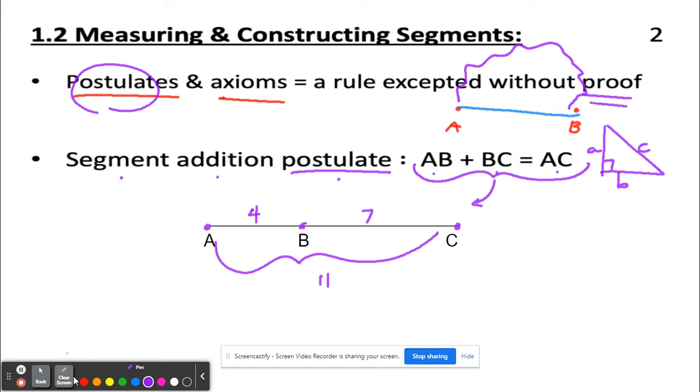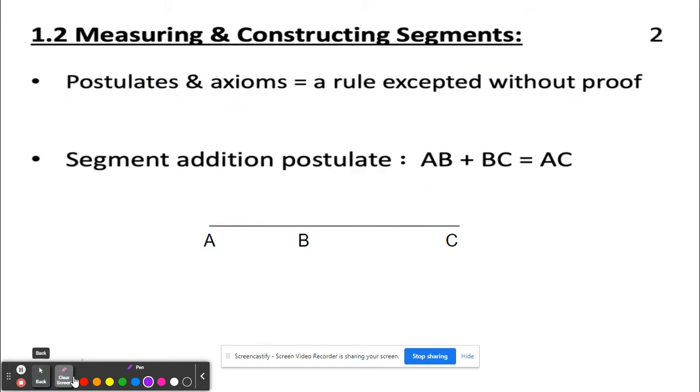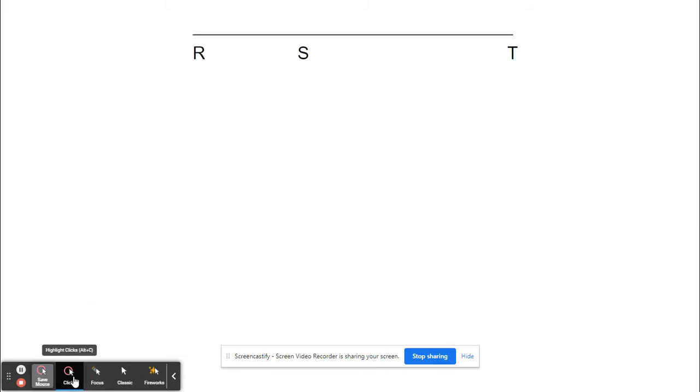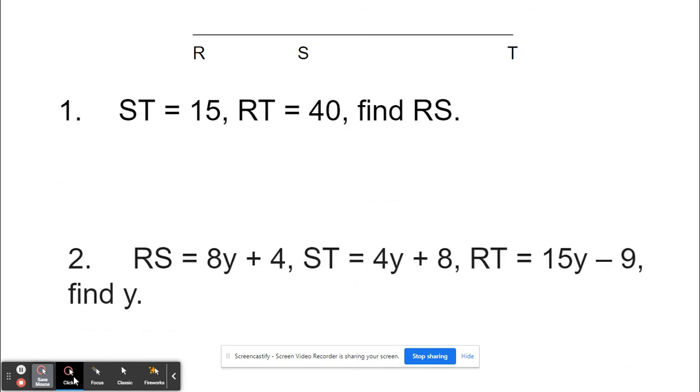Let me clear my ink. Clear it. And then let me, oops, mouse. Okay. So I'll get the rest of my stuff up here.